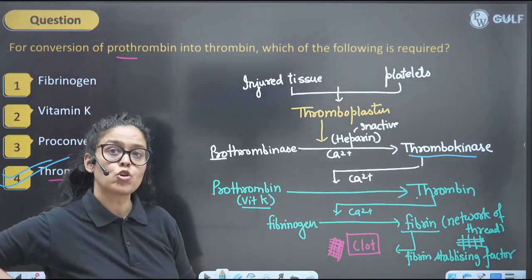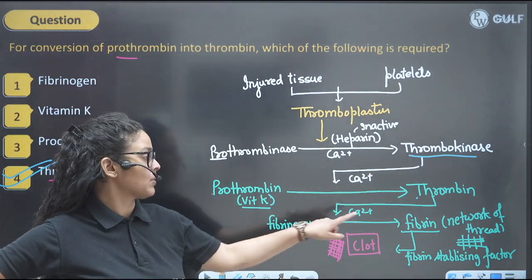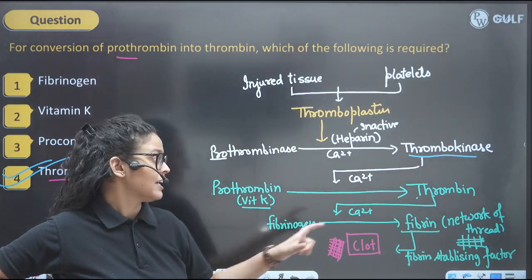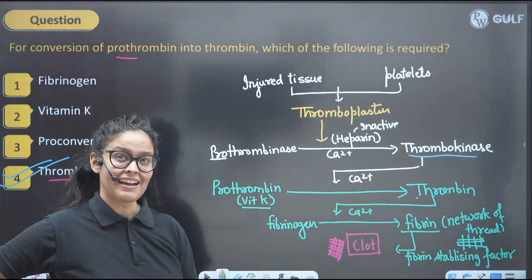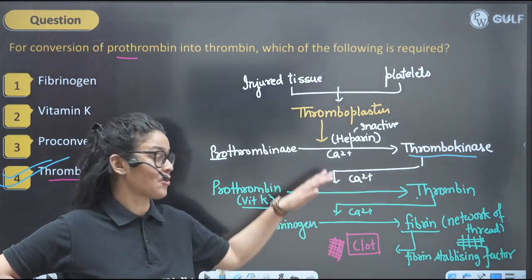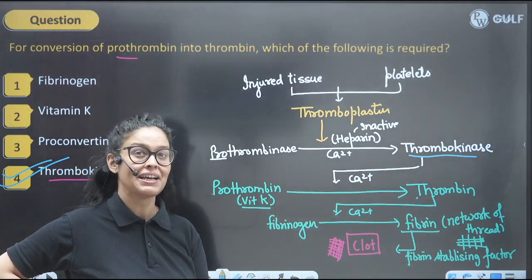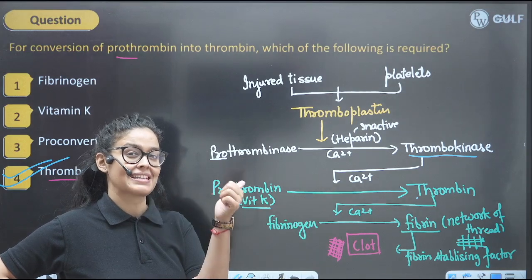If they ask you a question that fibrinogen will convert into fibrin in the presence of which factor, it will be thrombin. So they can ask you any question from the flow chart that I have mentioned for blood clotting, right? So kids, you have to remember this as it is.